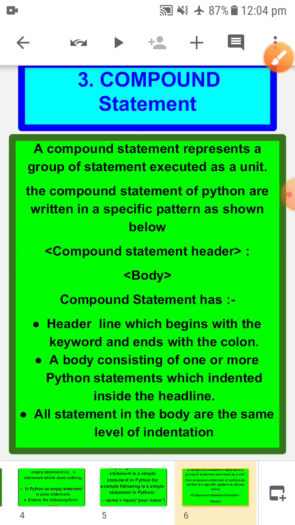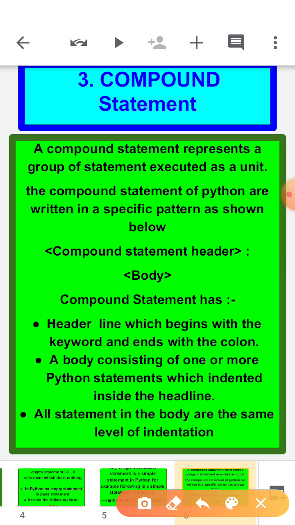Now one more word might trouble you, that is indented. I'm going to explain many examples of this, so let's have a small example. Like I have one keyword, if. I'm writing something and using a colon here.